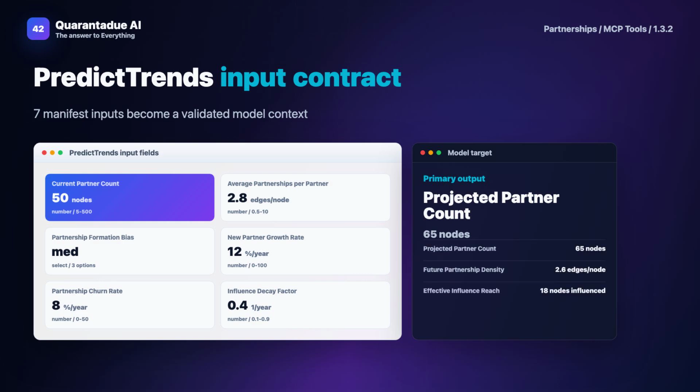Now, let's talk about the technical method behind PredictTrends. At its core, it's based on graph theory, which models entities as nodes and relationships as edges. But we go beyond static graphs by incorporating temporal dynamics. This means we look at how the network evolves over time.